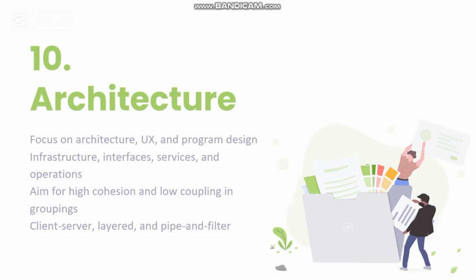So today we will see the CS5150 lecture number 10, which is all about architecture. We'll focus on architecture, UX and program design. Then we'll see infrastructure, interfaces, services and operations. Then we'll see aim for high cohesion and low coupling in groupings. And after that, we'll see client server, layered, and pipe and filter. These are architecture types. So let's have a look at the lecture in detail.